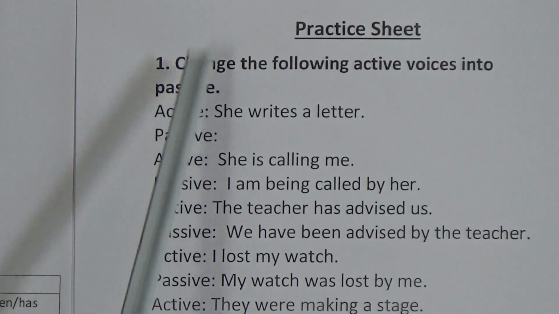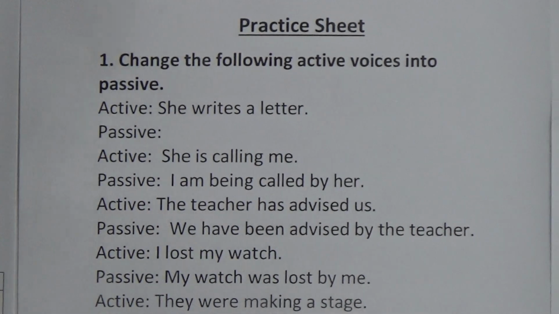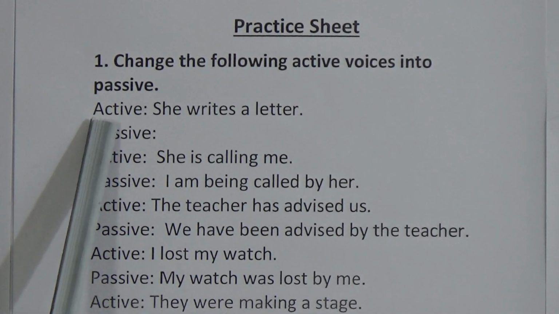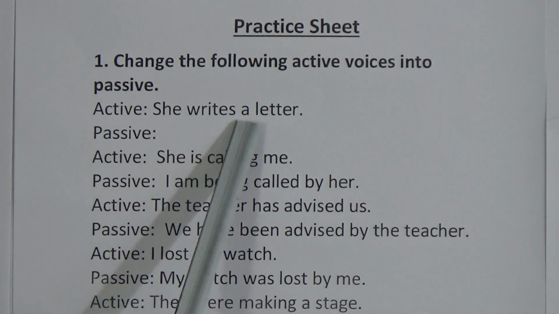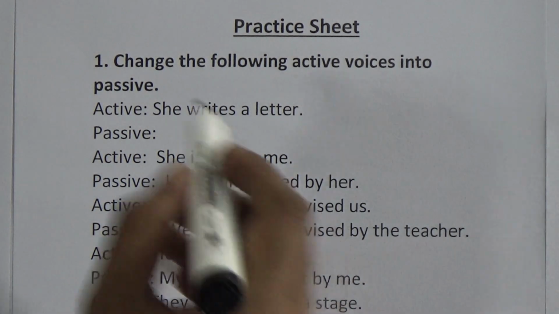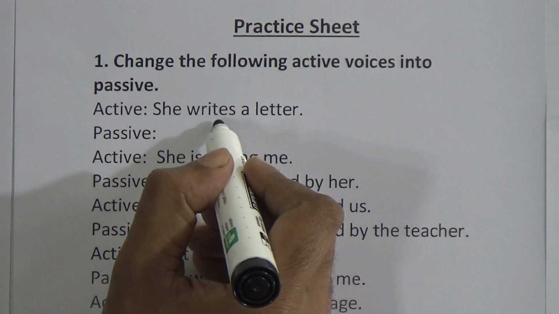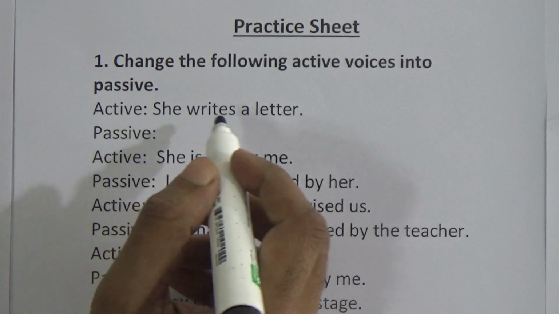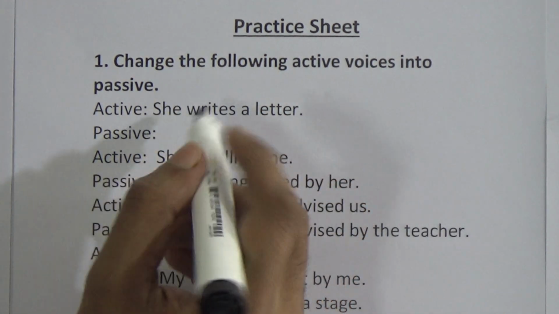Now we will change the following active voices into passive. This is the change for assertive sentences. The first one, she writes a letter. Look here, she is the subject, writes is the verb, and letter is the object. So according to the rules, we will write down the object as a subject.